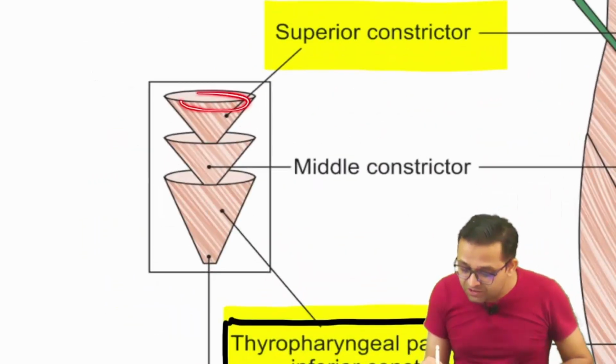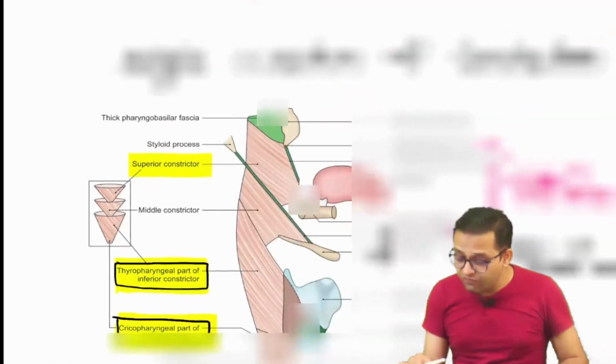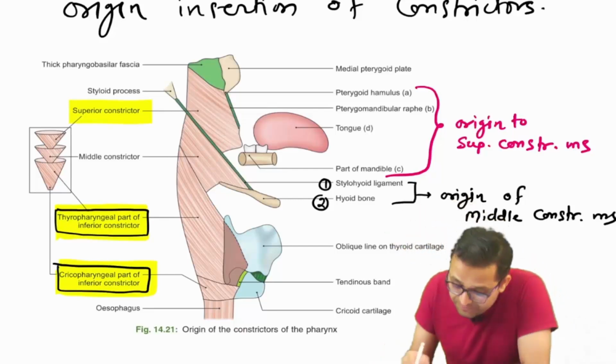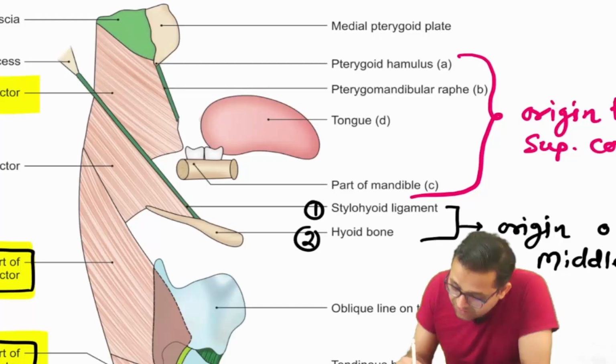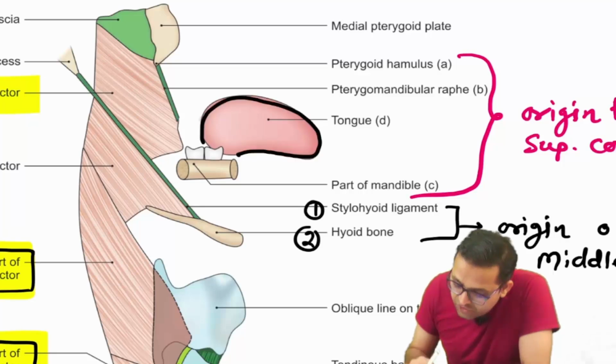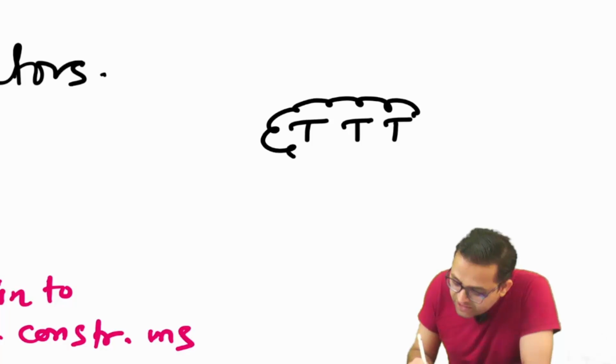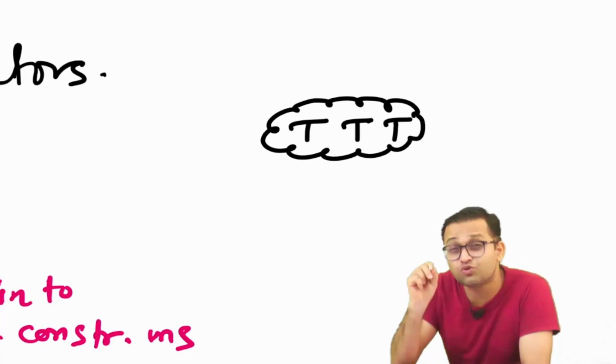Can you see, sir, superior constrictor, middle constrictor, inferior constrictor. Now we are cutting and we are looking from the lateral side. Try to understand better. Okay sir, this is our tongue. Yes, so one question sure from the tongue in your university exam. Tongue, thyroid, tonsil, very important. Sure the questions are asked.